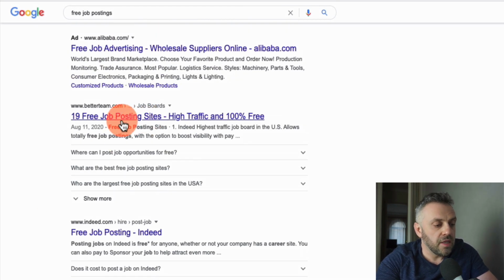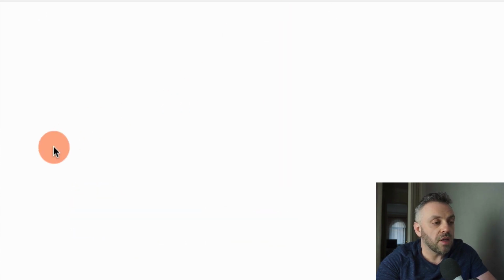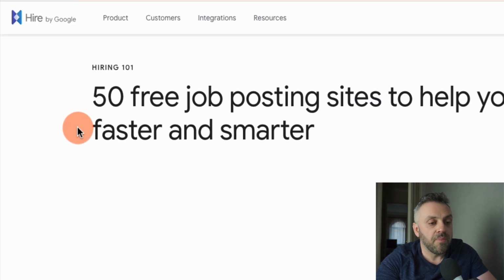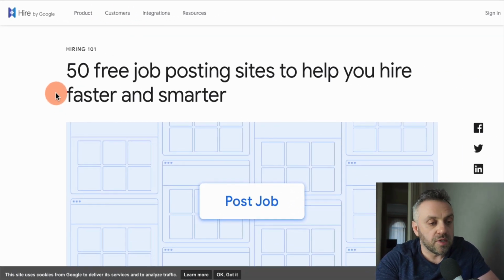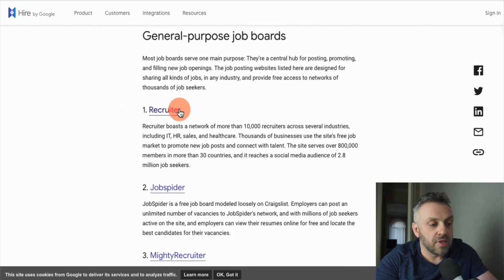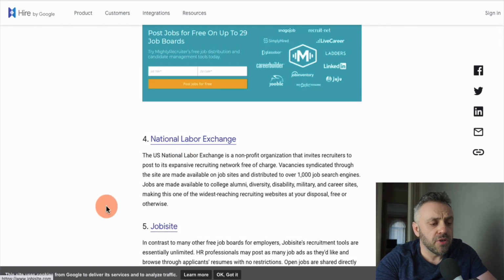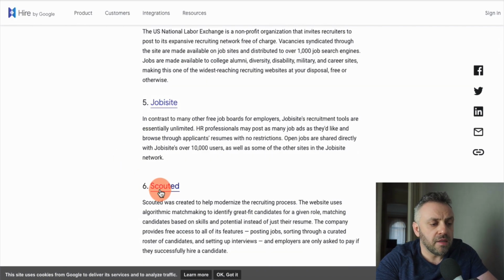So we can click on this. Let's go. There's one from Google, right? We can open this and take a look. This is free job posting sites, hire.google.com: 50 free job posting sites to help you hire faster and smarter. And this is from Google themselves, right? You can take a look. There's recruiter.com, JobSpider, Mighty Recruiter, National Labor Exchange, Jobbeast site, Scouted.